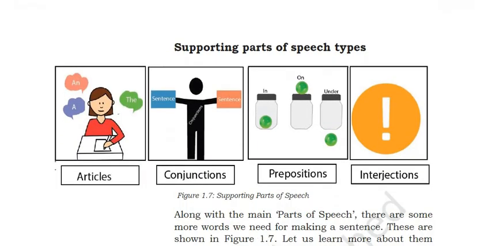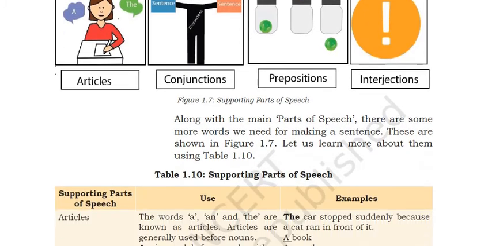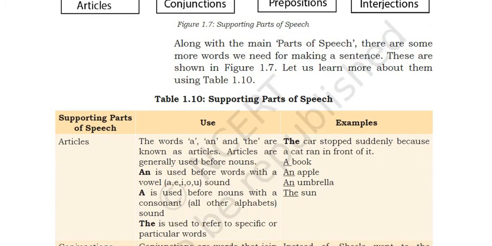Supporting parts of speech are articles: a and the. Conjunctions: and, but. Prepositions: in, at. All this we will see, and interjections also we will see. Along with the main parts of speech, there are some more words we need for making a sentence.